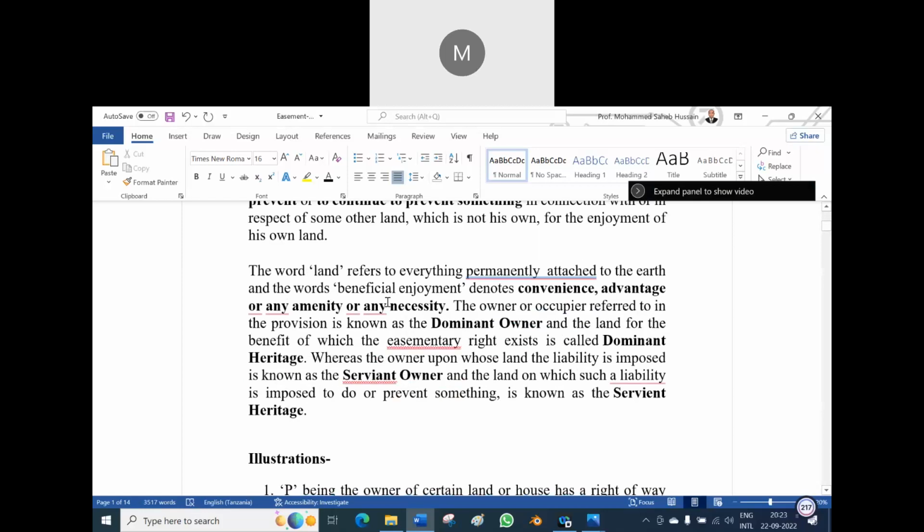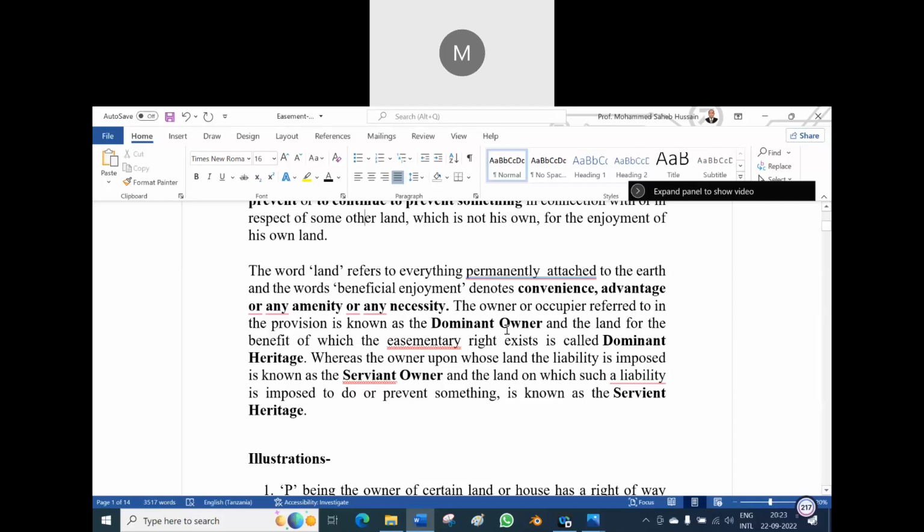The word land refers to everything permanently attached to the earth, and the words beneficial enjoyment denote the convenience, advantage, or any amenity or necessity to do or to enjoy the property. The owner or occupier referred to in the provision is known as the dominant owner, and the land for the benefit of which the easementary right exists is called the dominant heritage. So now there are two: dominant owner and dominant heritage.